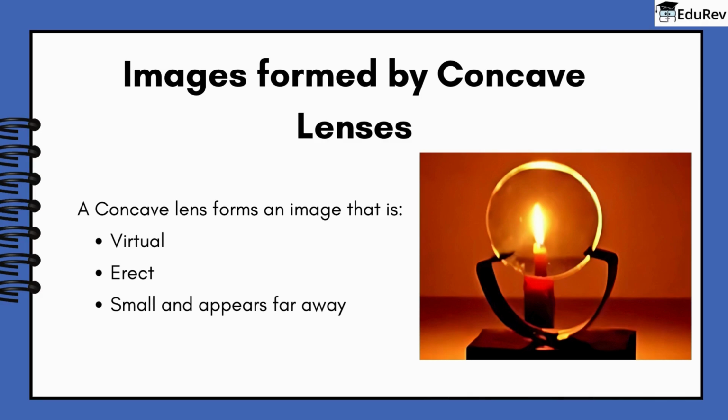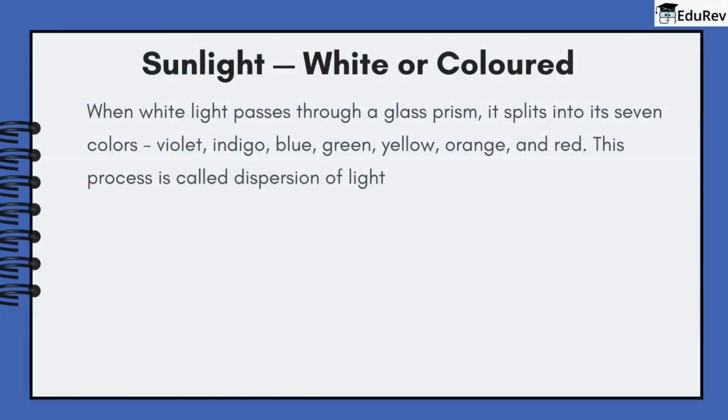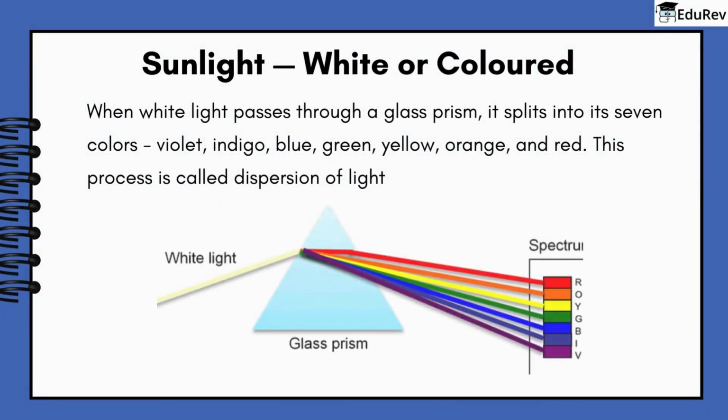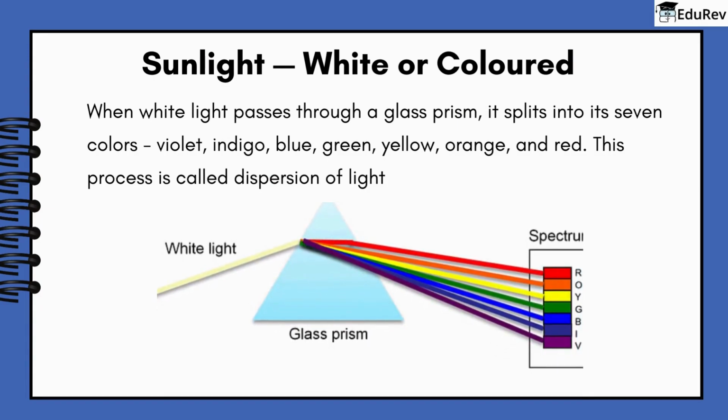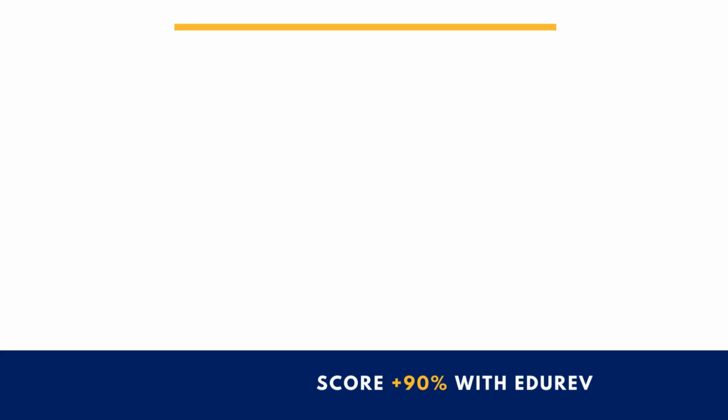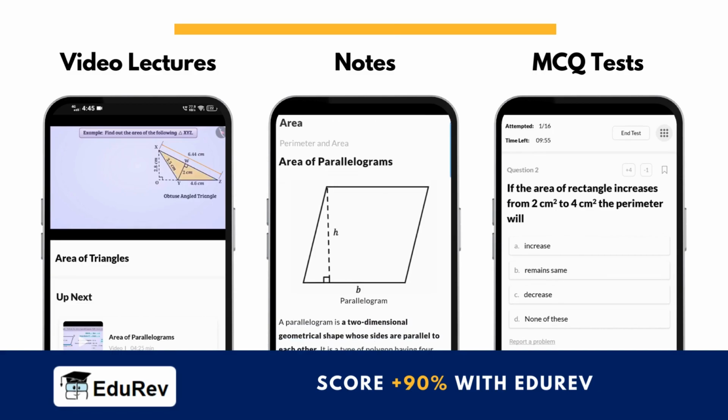Next, we will answer a fascinating question: is sunlight white or colored? When white light passes through a glass prism, it splits into its 7 colors: violet, indigo, blue, green, yellow, orange, and red. This process is called dispersion of light. We hope that you have understood the topic.